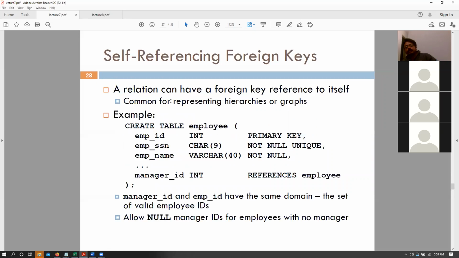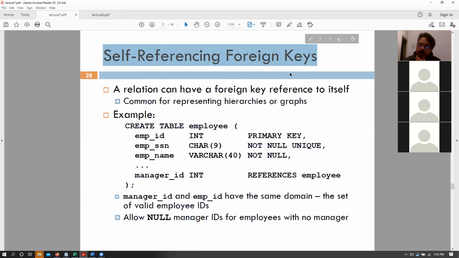Oh, this is interesting. Okay, self-referencing foreign keys. So up to now, we were talking about foreign keys where one particular attribute is being referenced by another table. Right? So we have one attribute in one table, and this other table is referencing that attribute. So is it possible for me to write a query like this? So let's say that I have this query, and pay close attention to this one.